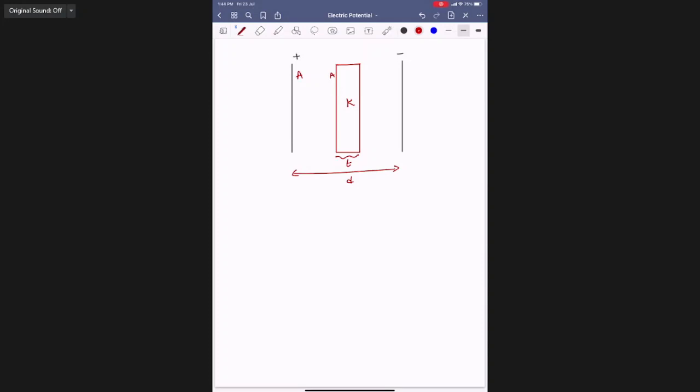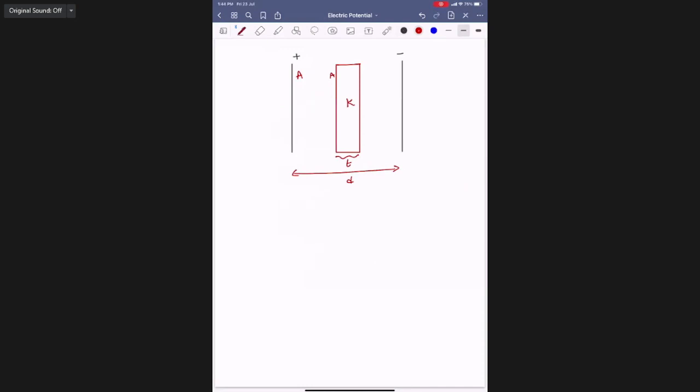Please do remember where you are placing it, close to the plus plate or close to the minus plate, doesn't matter for us. It is independent of the location of this dielectric sheet.